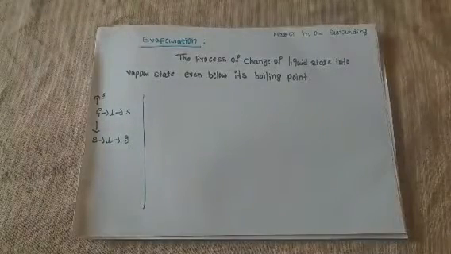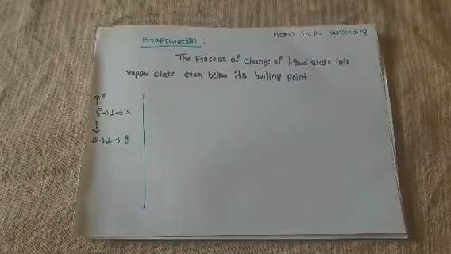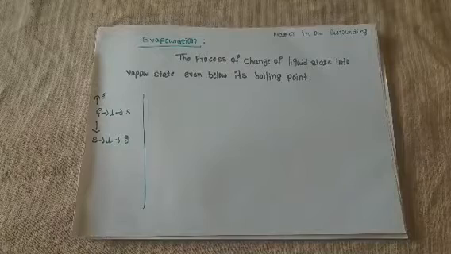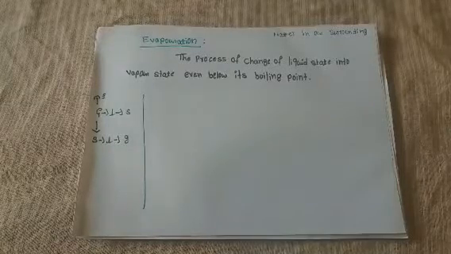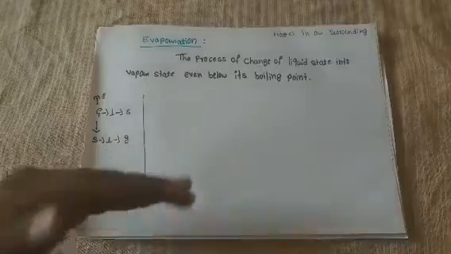When you convert liquid into vapor below its boiling point, we call it evaporation. The change from liquid state into vapor state should take place below its boiling point.